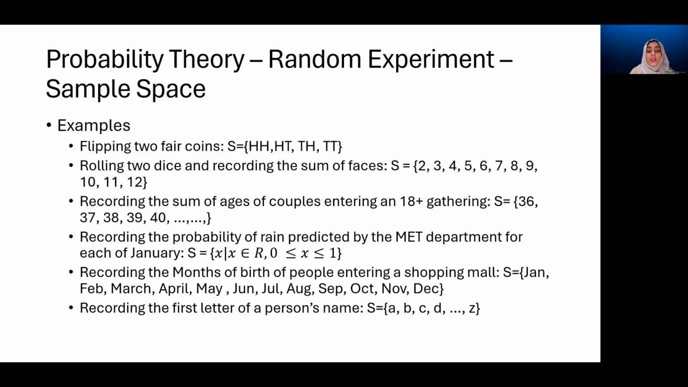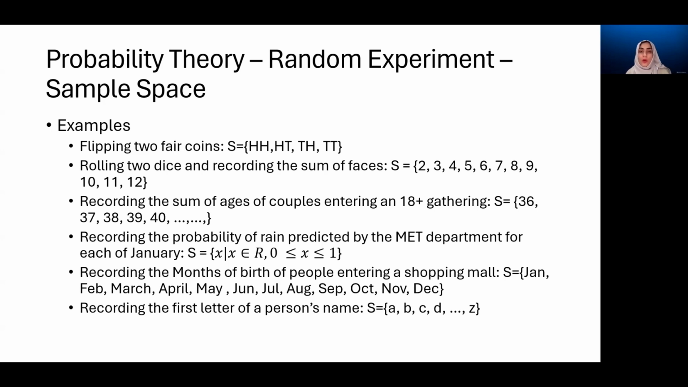Recording the sum of ages of couples entering an 18 plus gathering. We know that both of them can have ages 18 and above. So we try to write all the possibilities. Since again it is a sum, we cannot possibly cover all the possibilities because there are going to be so many options. So we either write it in the set builder notation, or we write the first few values and then use these dots to suggest that the values continue.